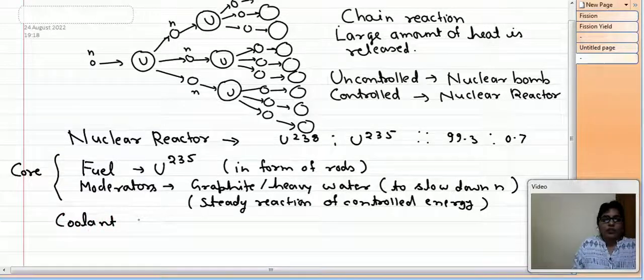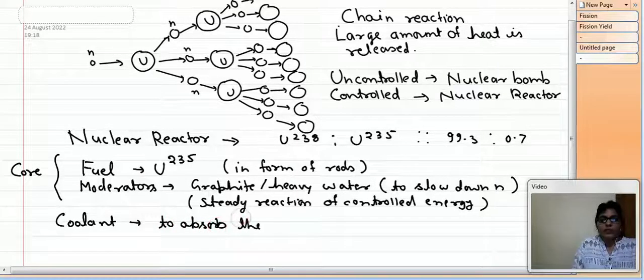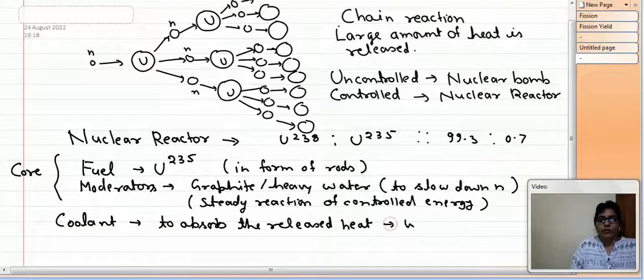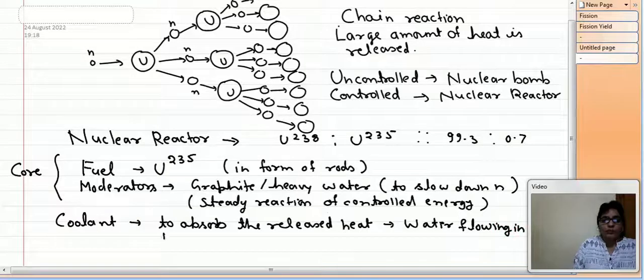Coolant means to absorb the emitted heat, or the released heat, and it is basically water flowing in tubes. Then we have the primary coolant and the secondary coolant.